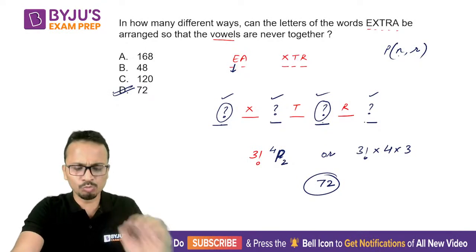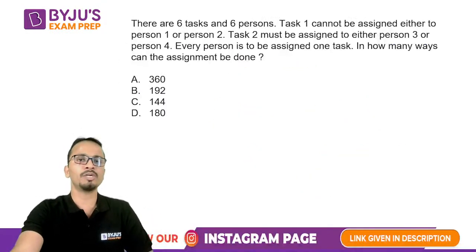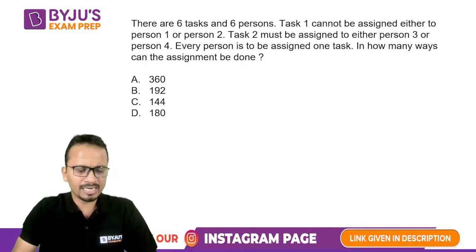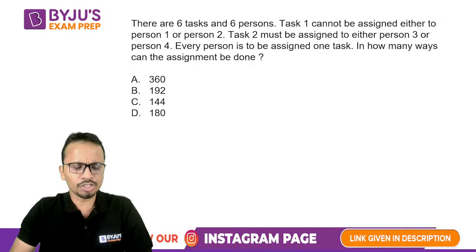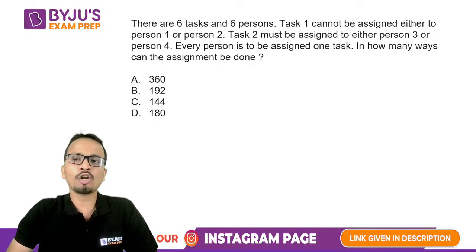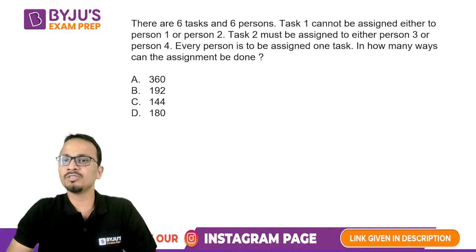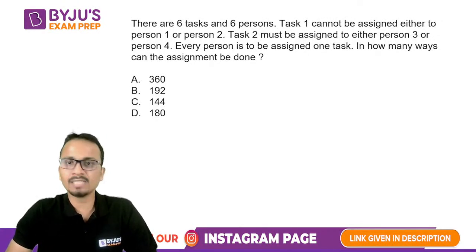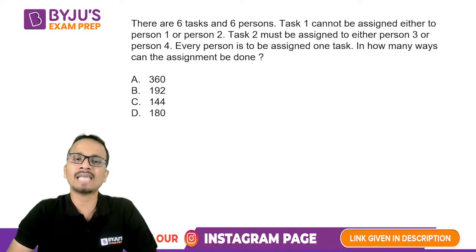Now with this, let's move on to our next question. Question number 2 for this class. Now question says that, read it carefully, a little lengthy question. So there are 6 tasks and 6 persons. Task 1 cannot be assigned either to person 1 or person 2. Task 2 must be assigned to either of persons 3 or 4. Every person is to be assigned 1 task. In how many ways can the assignment be done?